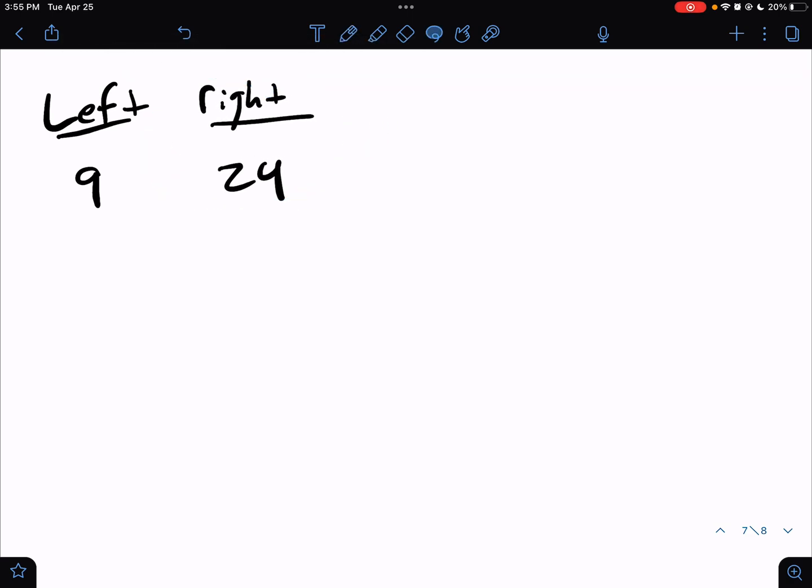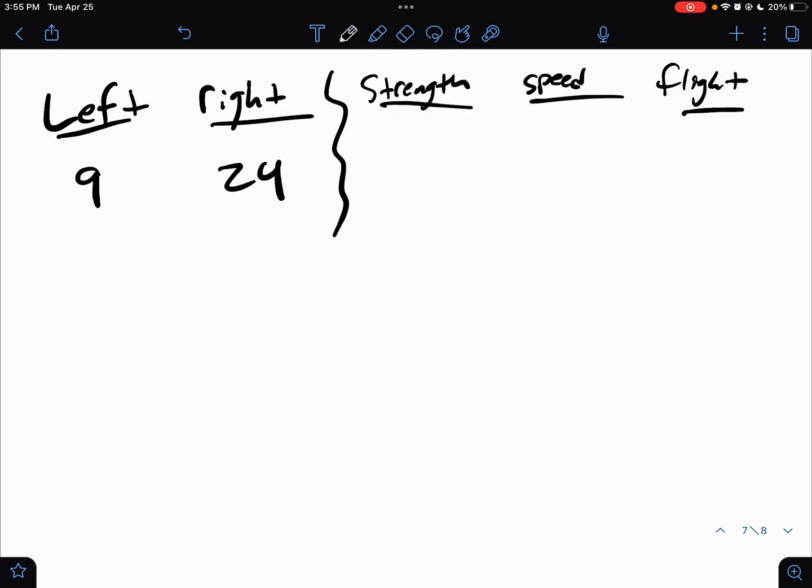Let's say we want to make this two variable, we want to make this bivariate stats. Well, we just got to ask a second question. So let's ask another question. Let's ask people, if you could choose between these superpowers, super strength, super speed, and flight, which power would you choose? So let's say 10 people chose strength, 10 people chose speed, and 13 people chose flight, whatever, right?